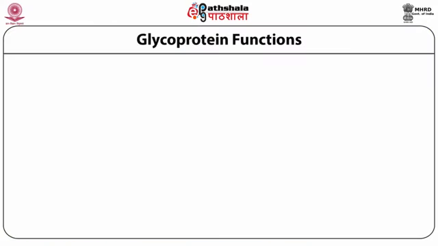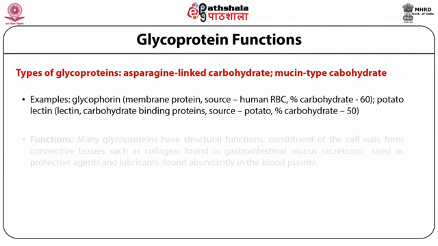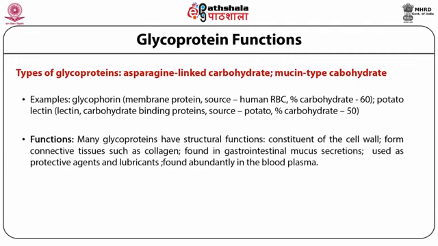The functions of glycoproteins: asparagine-linked carbohydrates, mucin-type carbohydrates. Many glycoproteins have a structural function, as a constituent of the cell wall, and form connective tissues such as collagen.